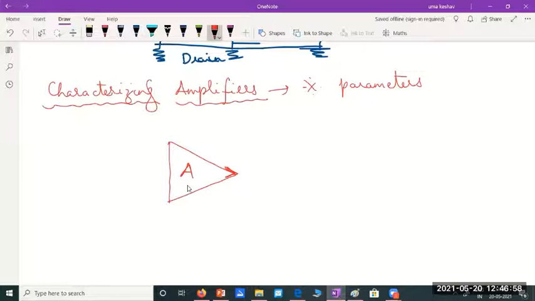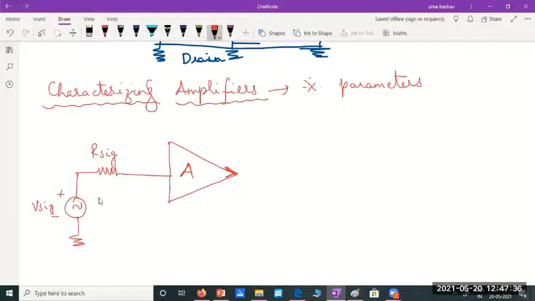So I'll represent a simple amplifier as a building block here, and let us connect the input signal from a signal source, and also the load resistance. To this, let me connect an AC input signal Vsig, and when I connect a signal generator, there will always be an internal resistance in that generator, Rsig.